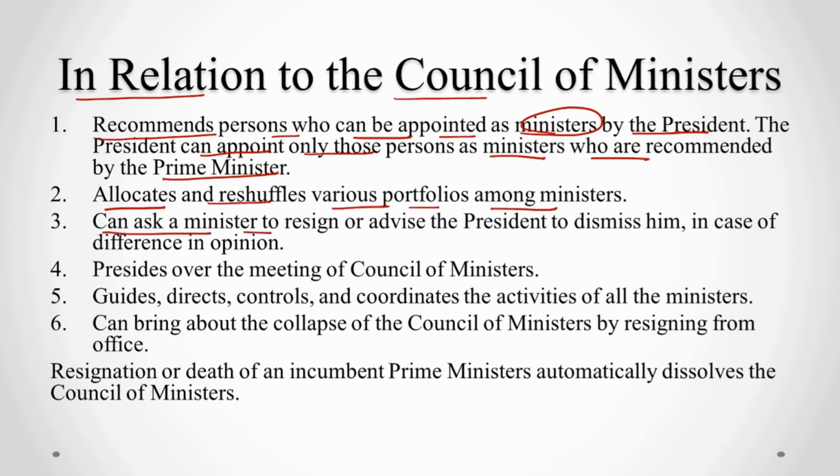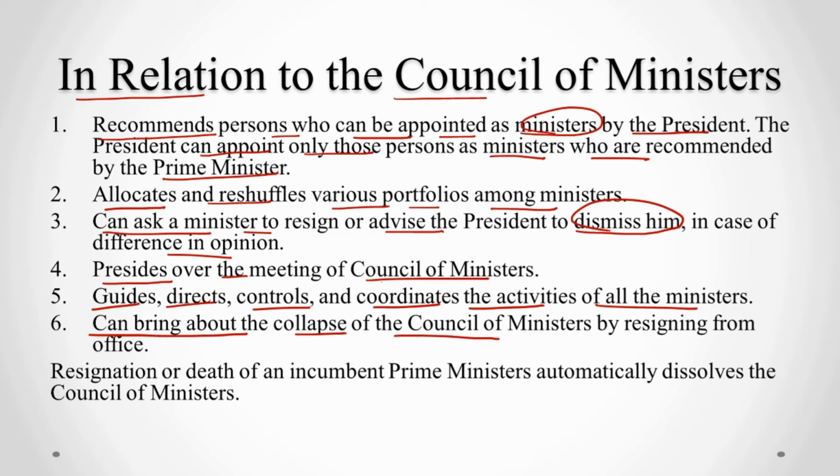He can ask a minister to resign or advise the President to dismiss him in case of any difference in opinion. He presides over the meeting of Council of Ministers. He guides, directs, controls and coordinates the activities of all the ministers. He can bring about the collapse of Council of Ministers by resigning from his office. Resignation or death of an incumbent Prime Minister automatically dissolves the Council of Ministers.